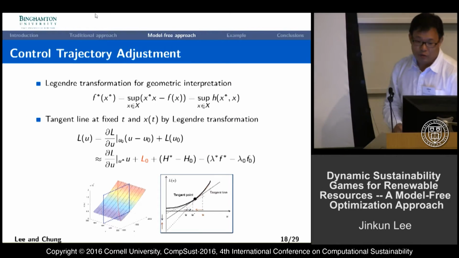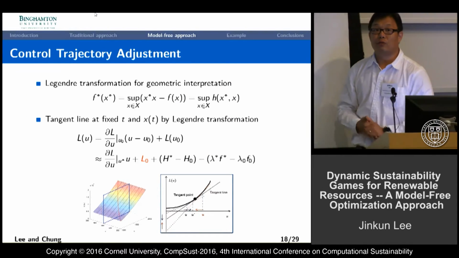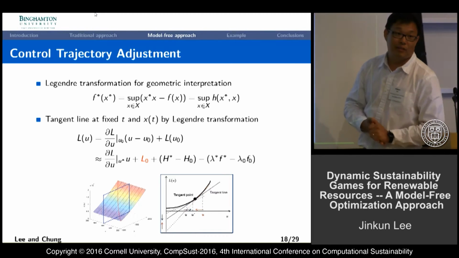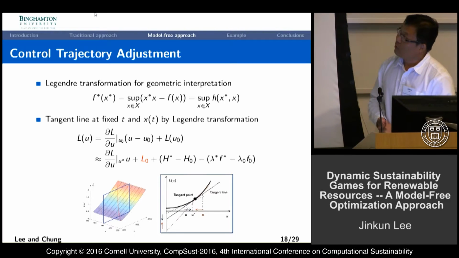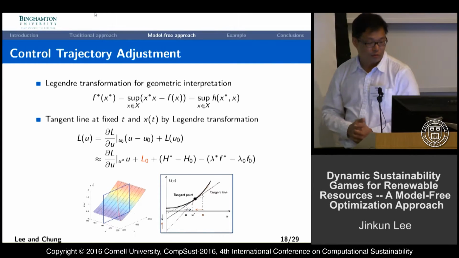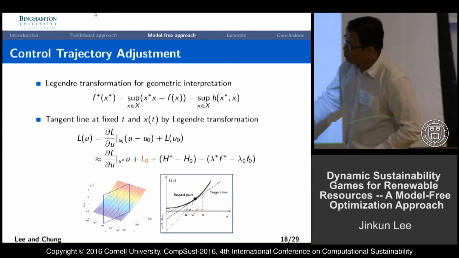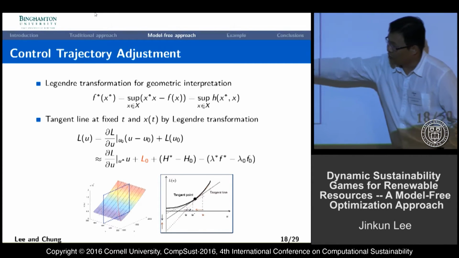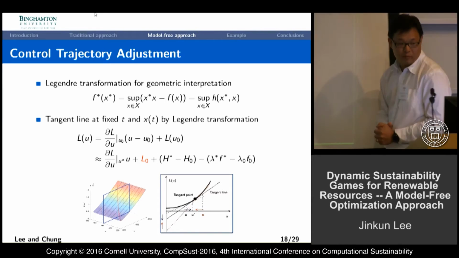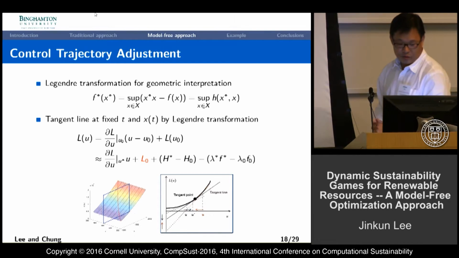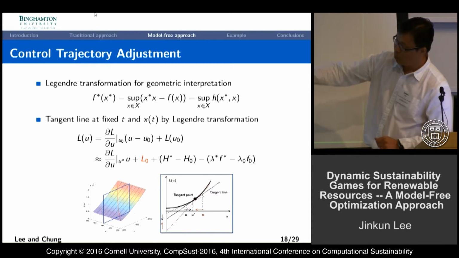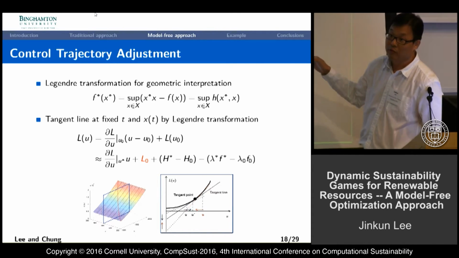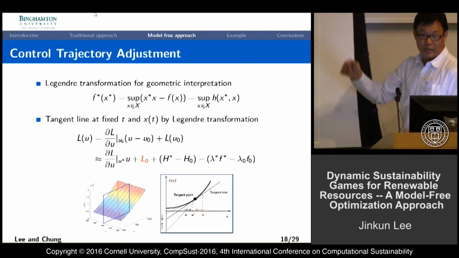The idea is also that when we are looking for a better control trajectory, we are not just using trial and error, seeking this way and that way to find a better one. We can find the better direction mathematically using the Legendre transformation in the calculus of variations. If we would like to keep a constant Hamiltonian in the tangent line over the Lagrangian surface and trajectory, that gives information in the y-intercept of tangential lines. There will be some value. What should be the y?